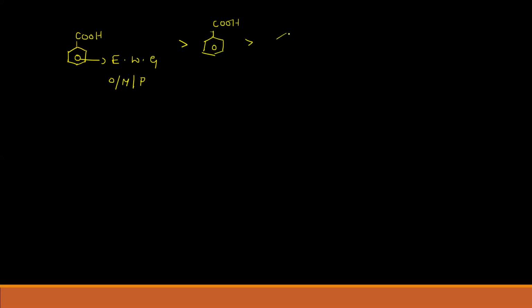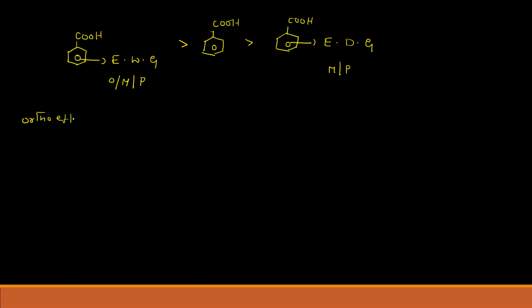And this acid is stronger than the benzoic acid which contains an electron donating group. For electron donating groups, I am showing only meta and para positions, because at the ortho position the ortho effect will work. So let's discuss how the ortho effect changes the acidic strength of benzoic acid.